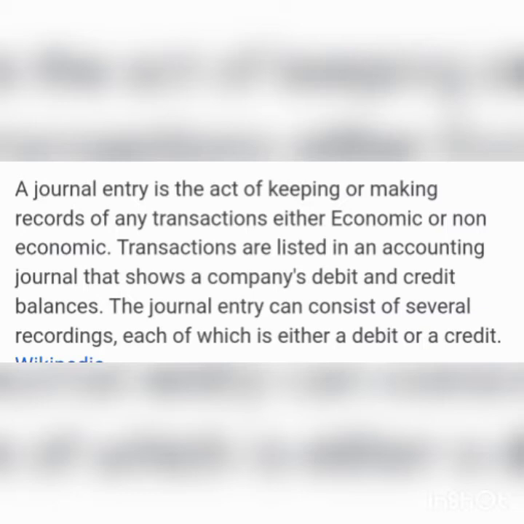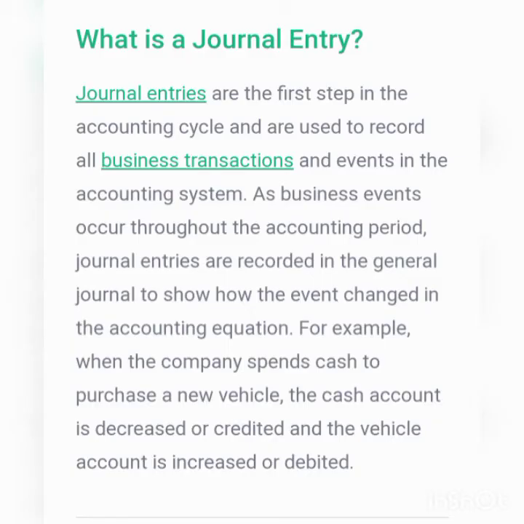Journal is a primary book of original entry. In that book, we record the transactions in chronological order. Transactions from this book are posted to the respective accounts. Each transaction is separately recorded after determining the particular account to be debited or credited.